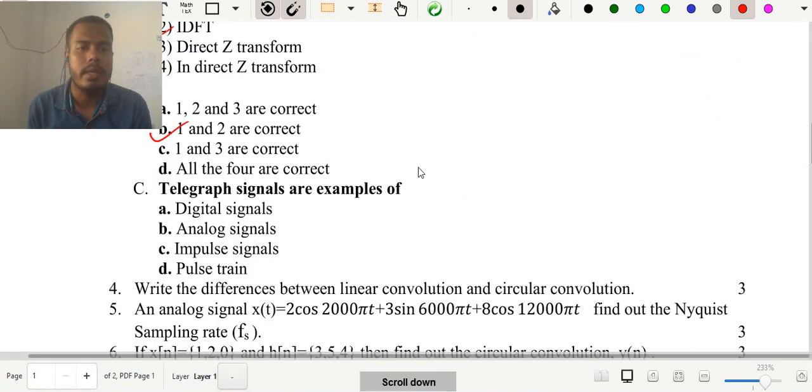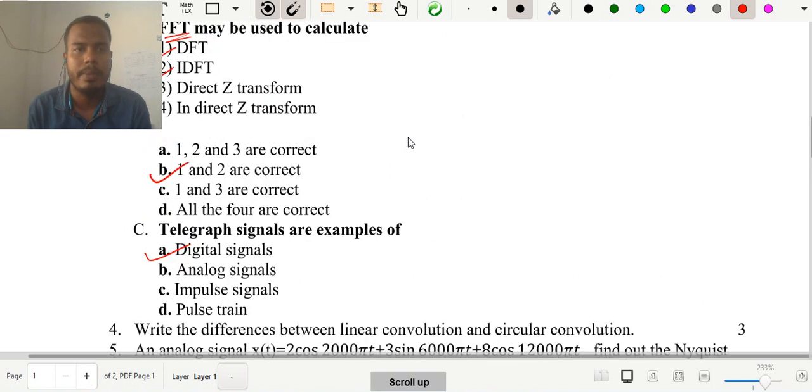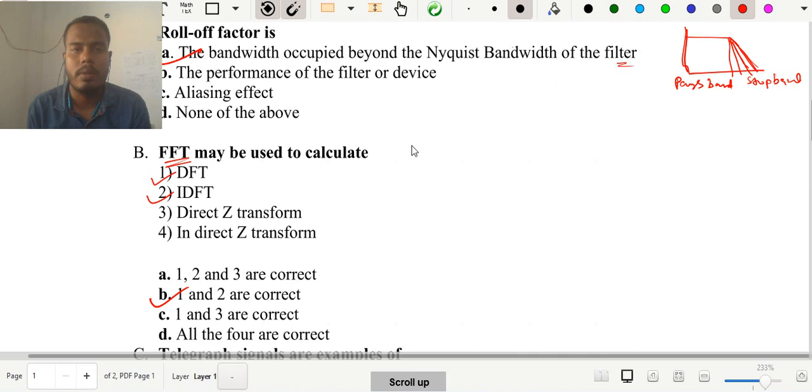Then the telegraph signals are an example of digital signal. Now this part is all about the explanation. I already have gone through the explanation. So for the 2020 paper, up to this we're going to conclude.